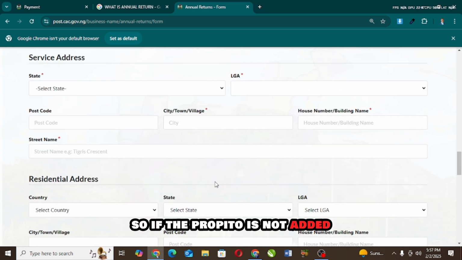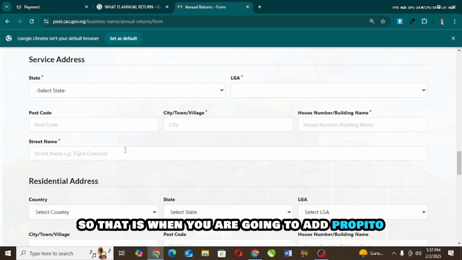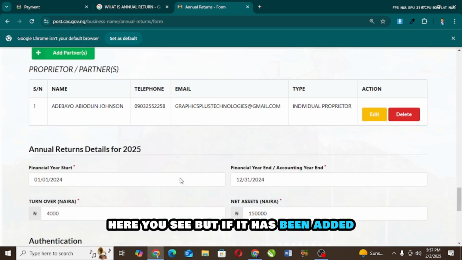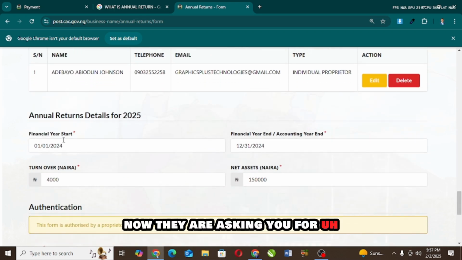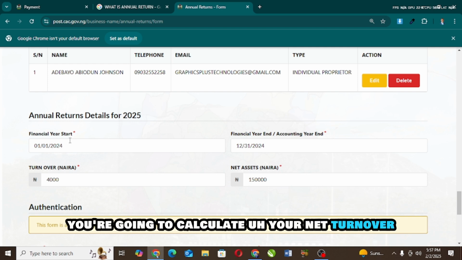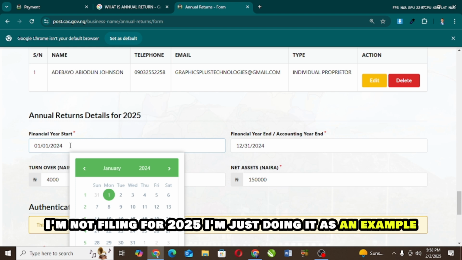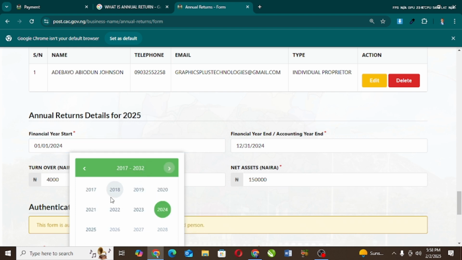So if the proprietor is not added, that is when you are going to add the proprietor here, you see. But if it has been added, you just click on proceed. Now they are asking you for annual return details for a year. You are going to calculate your net turnover, your net assets. So the year is 2025. I'm not filing for 2025. I'm just doing it as an example.